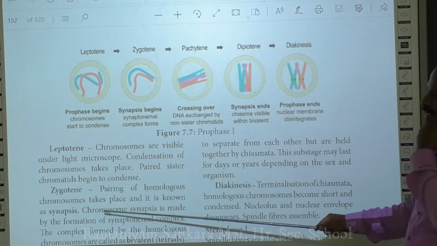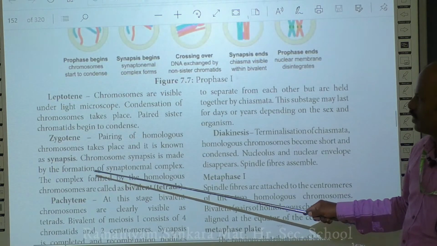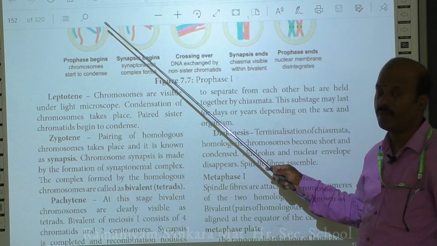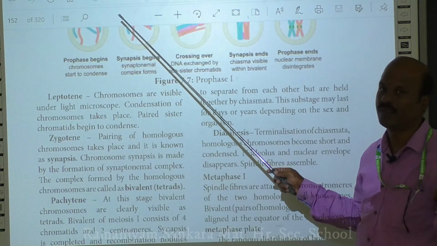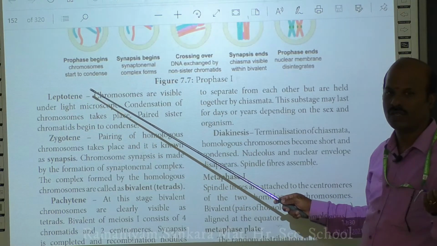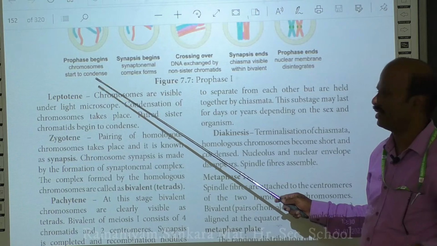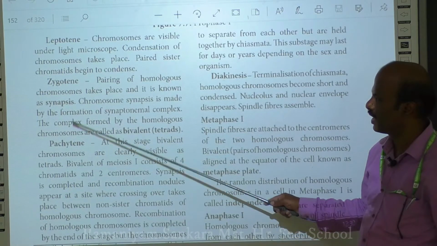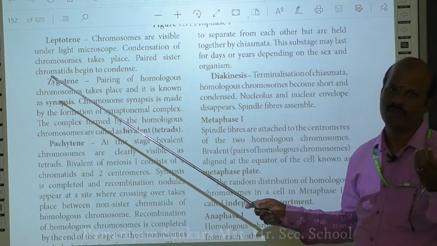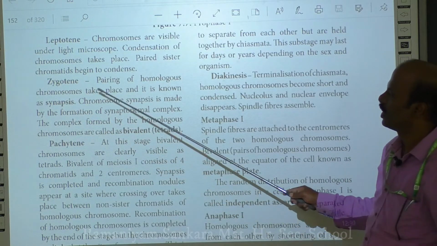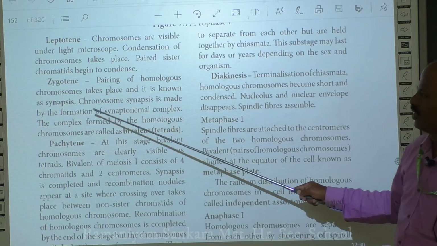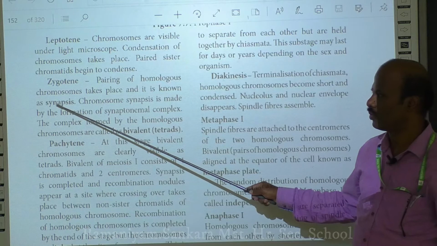Okay. Next, when you come to zygotene, you can see very thin long chromosomes. These thin long chromosomes are formed by the condensation of chromatin. So in leptotene, the condensation of chromatin to form chromosomes takes place. What is meant by zygotene? This is the second stage of your prophase 1. Zygo means fusion of 2, something like that. So in zygotene, the pairing of homologous chromosomes usually takes place. Okay. And we call this pairing of homologous chromosomes synapsis.